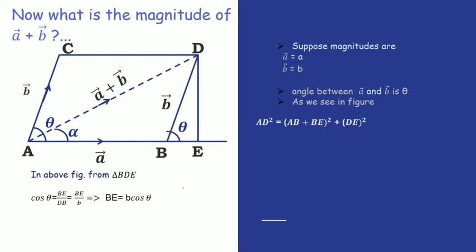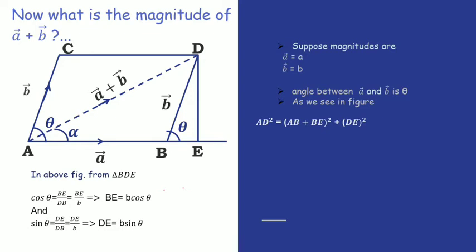The second thing we need to find is DE, and to find DE we can use the same method: sin theta is equal to DE by DB. As DB is equal to B, DE is equal to B sin theta. So these are the values of BE and DE which we put in the equation.